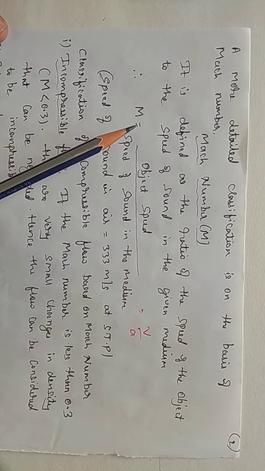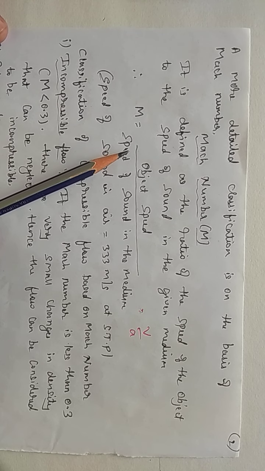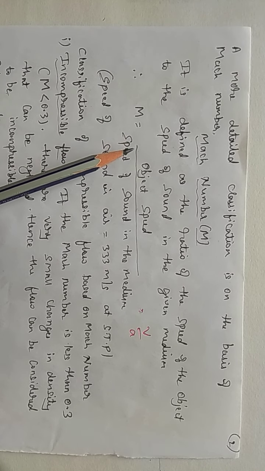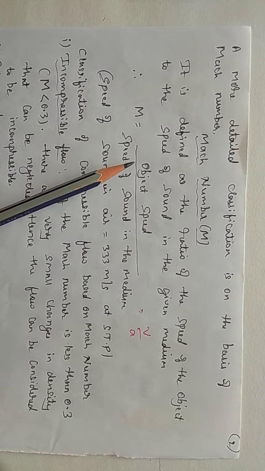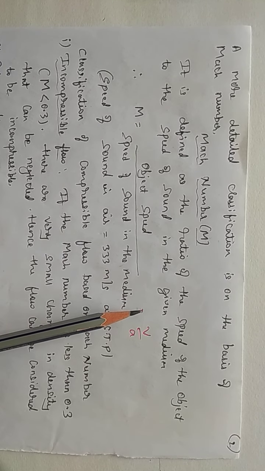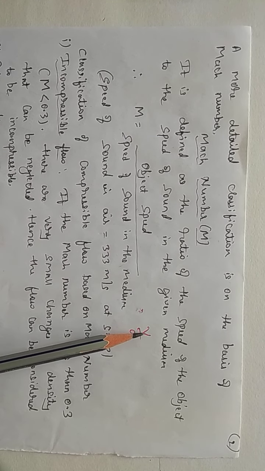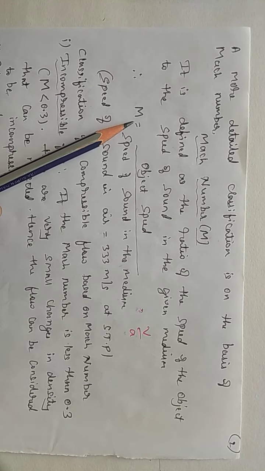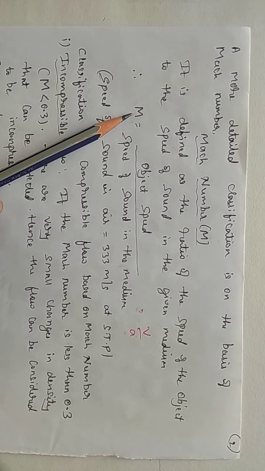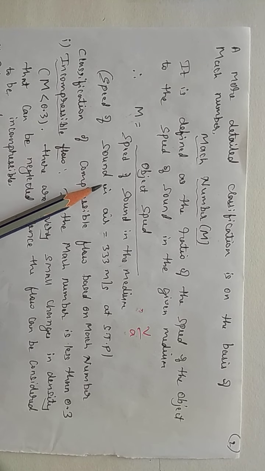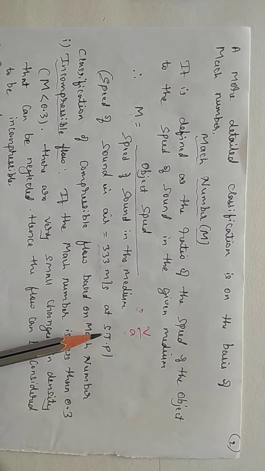This Mach number plays a very important role in this particular chapter. Let me repeat once again, the Mach number is defined as the speed of the object divided by the speed of the sound in that medium. It may be given by the notation V by A, where V is the speed of the object and A is the speed of sound in that particular medium. Later on we are explaining only on the basis of this Mach number. And as we have discussed, the speed of sound in air is 333 meter per second at standard temperature and pressure.